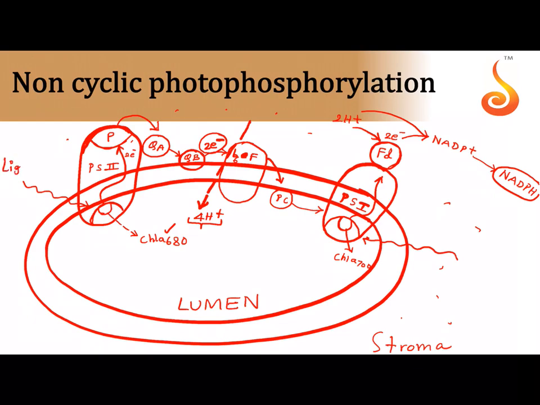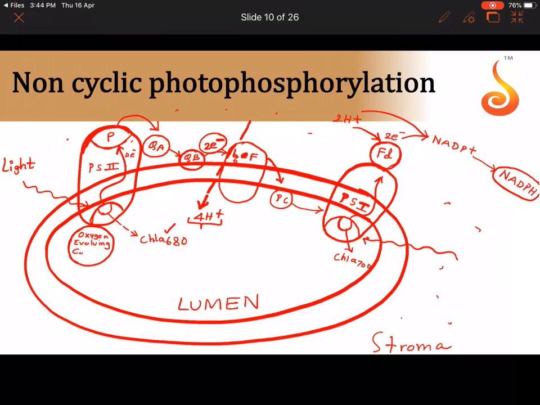Another thing is, in the PS2, when light falls onto PS2, there is a special complex on the luminal side of PS2 which is called the oxygen evolving complex, which is abbreviated as OEC.